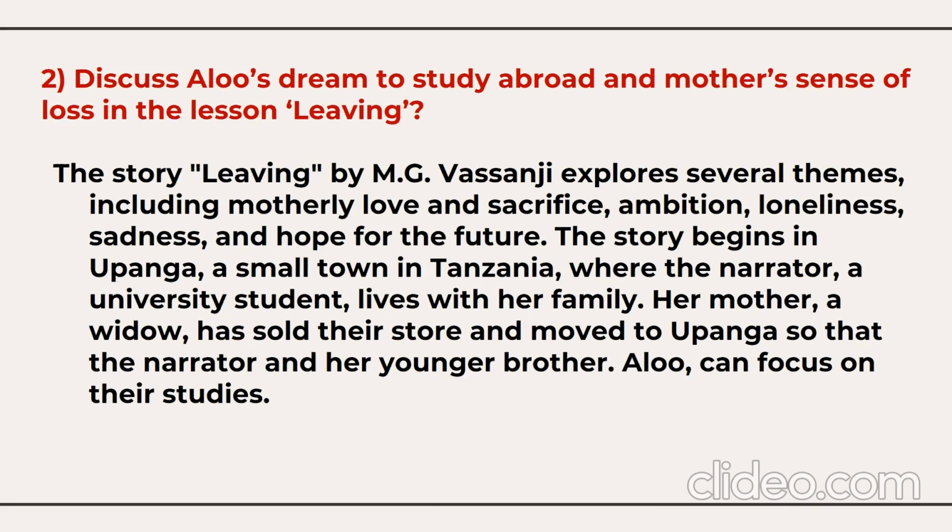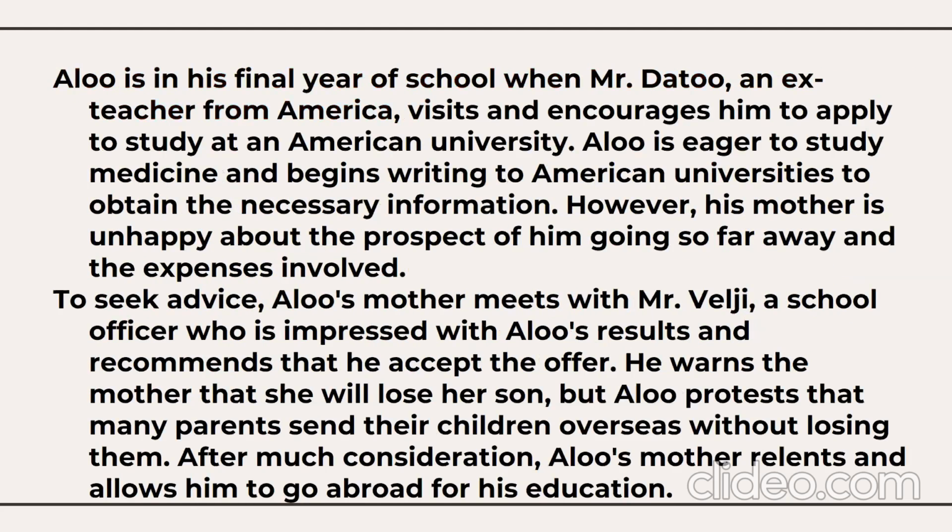Her mother, a widow, has sold the store and moved to Upanga so that the narrator and her younger brother, Alu, can focus on their studies. Alu is in his final year of school when Mr. Dattu, an ex-teacher from America, visits and encourages him to apply to study at an American university.